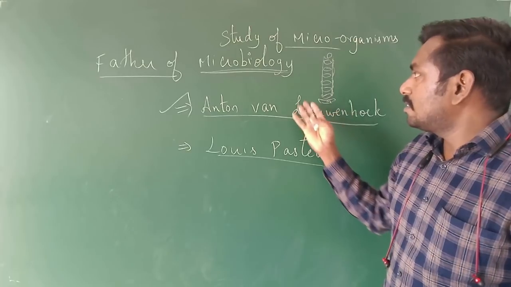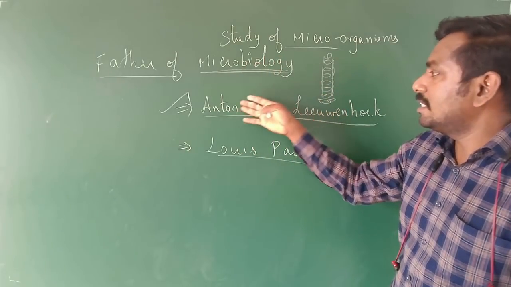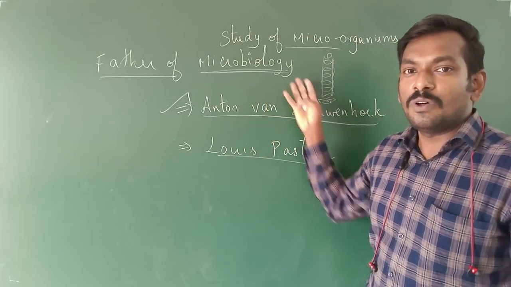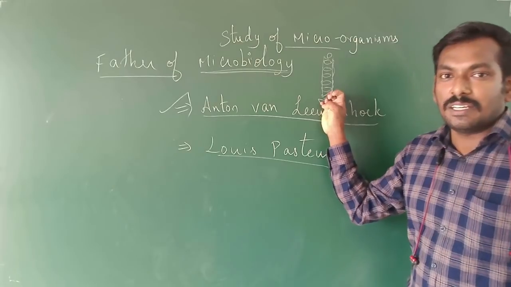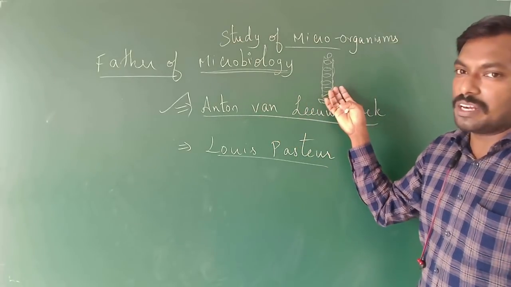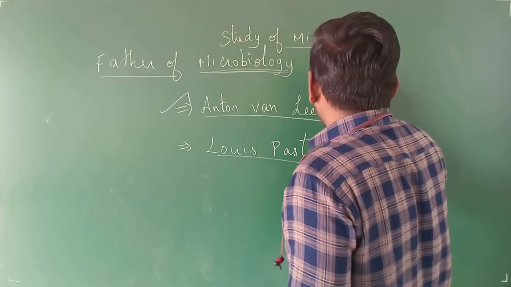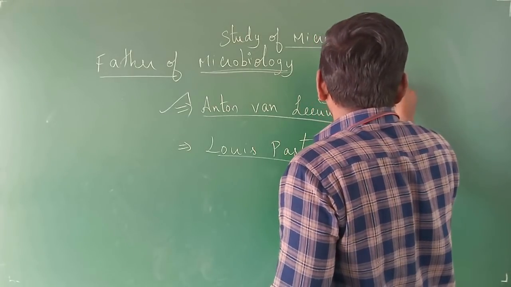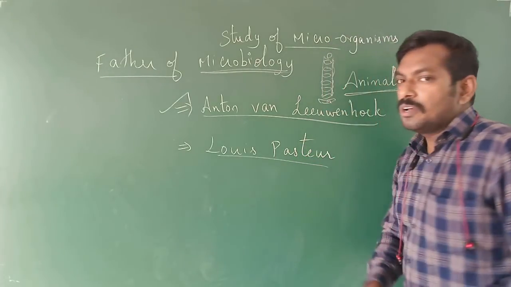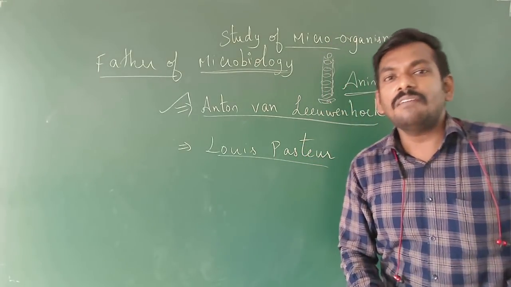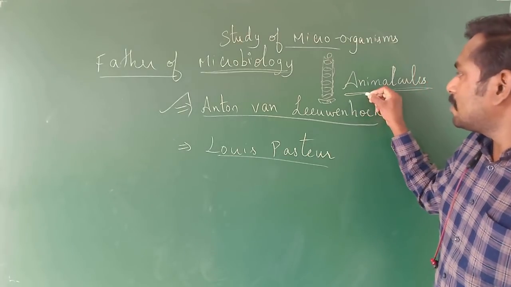All these things he has seen only with the help of the microscope, which he has devised on his own, right? So he has found his own microscope and he has seen it. He has also seen the microorganisms and named them animalcules. You might have studied animalcules. What is meant by animalcules? These are organisms which look like animals but are very small in size and shape. So he named them animalcules.